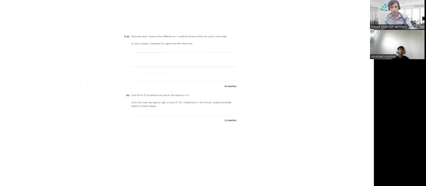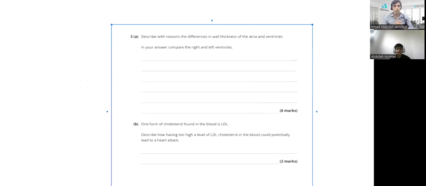So these are some questions from the worksheet. Here I'm pasting on your board. Hmm, it's taking time. Okay, here it is. Abdullah, one form of cholesterol found in blood is LDL. Describe how having too high a level of LDL cholesterol in the blood could potentially lead to a heart attack.